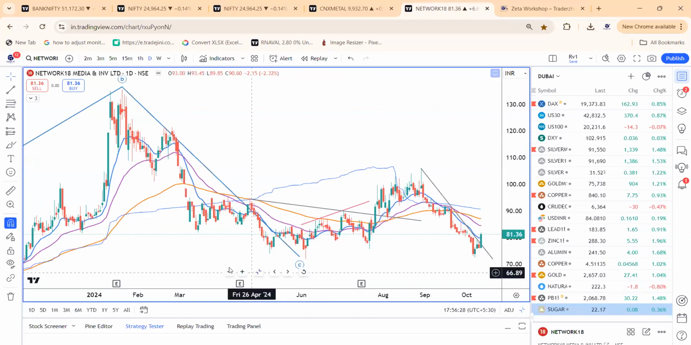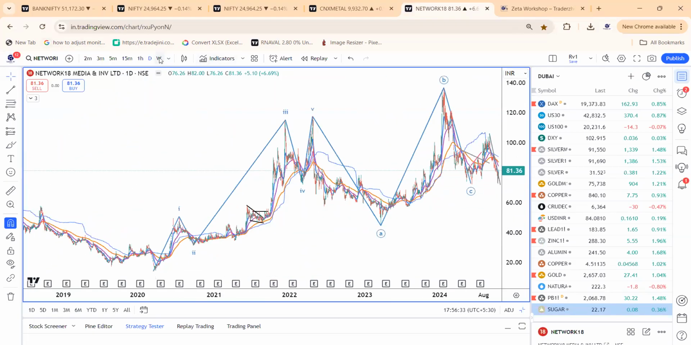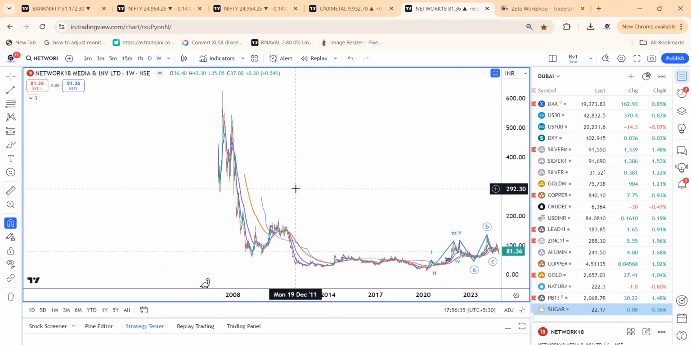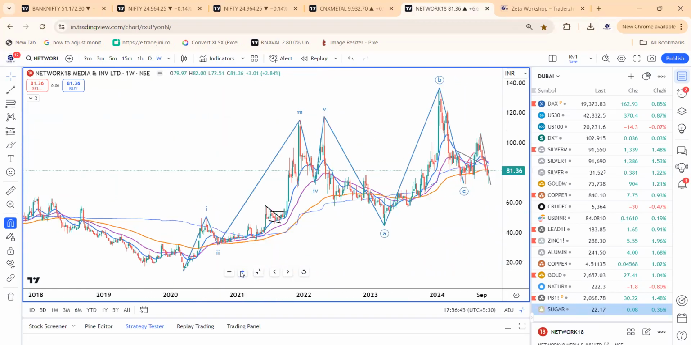Why do we like the Network 18? I'll come back to the charts of the Network 18. Why? It's purely an impulse advance. Then ABC decline has happened. Irregular flat has occurred after impulse rise. Irregular flat corrective pattern clearly shows the correction could be on the verge of a completion. Now the bigger impulse could start in the stock. Bigger impulse in the stock means which can take the stock to the different zones or levels.